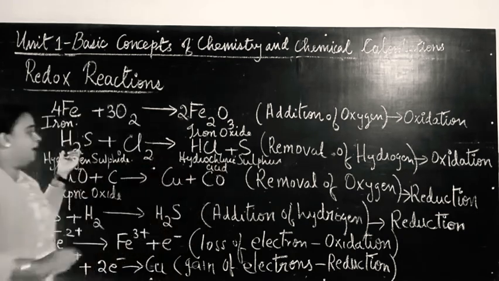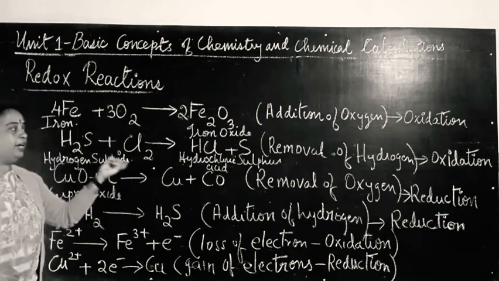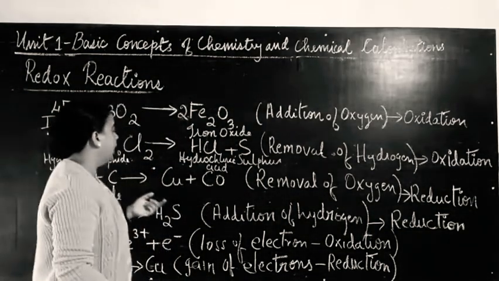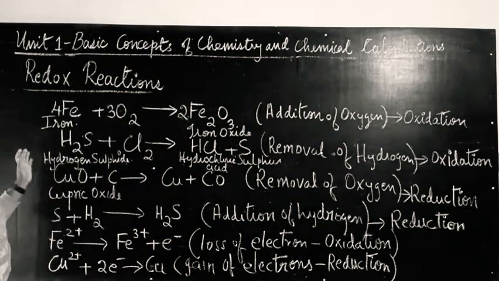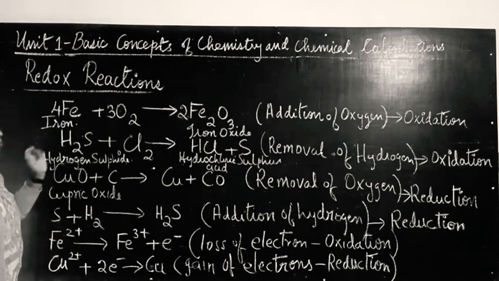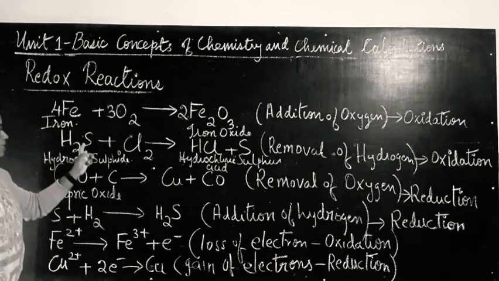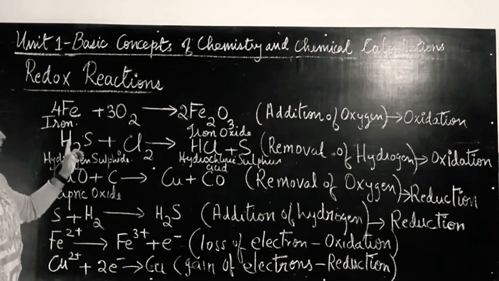Yes, so to the hydrogen sulfide, when chlorine is combined, you get HCl, hydrochloric acid, and sulfur. Okay, so here what happens? Hydrogen is removed from sulfur. From hydrogen sulfide, hydrogen is removed.